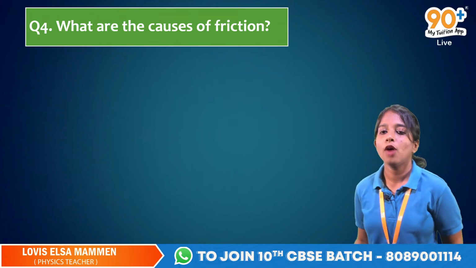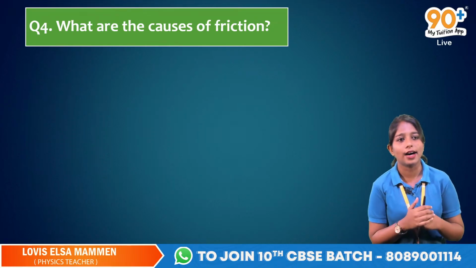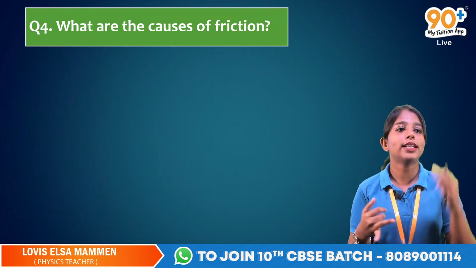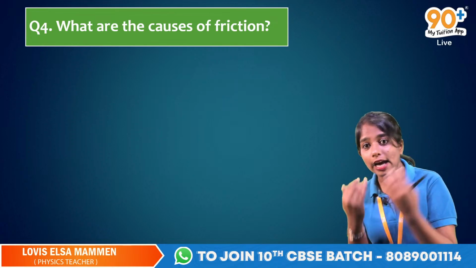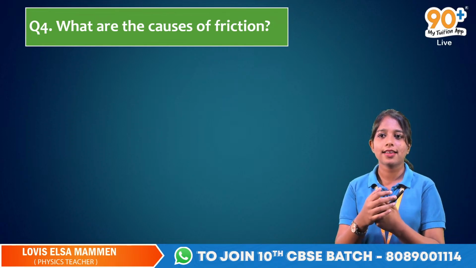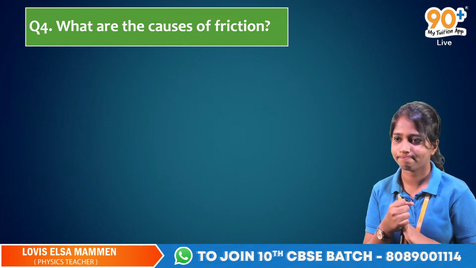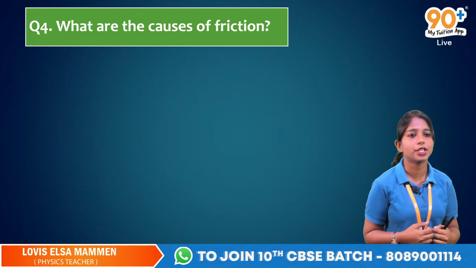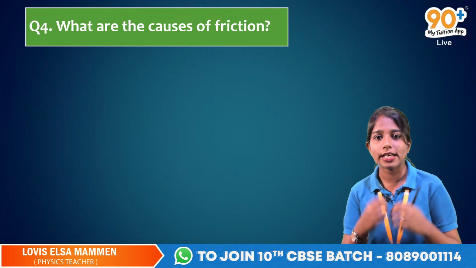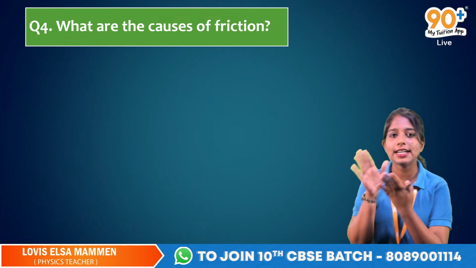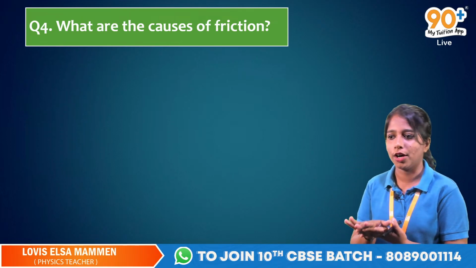Now here comes the fourth question. What are the causes of friction? Till now we have studied what is friction and what are the types of friction. Where will the friction be acting? So here comes the fourth question. What are the causes of friction? Obviously you know that when there is friction, there is an involvement of two surfaces. Two surfaces are involved, right? Yes or no?